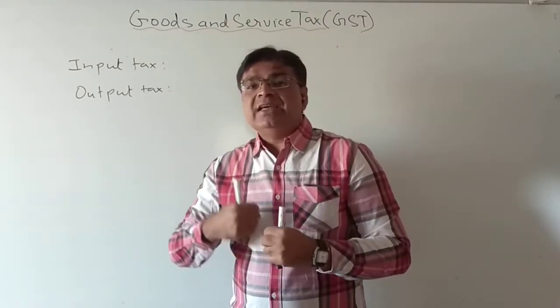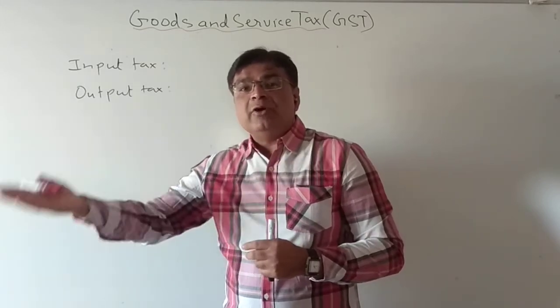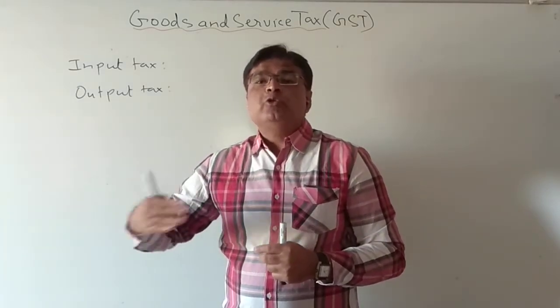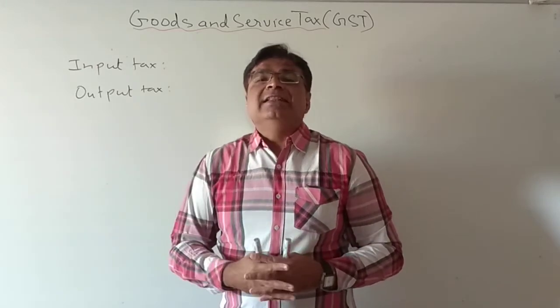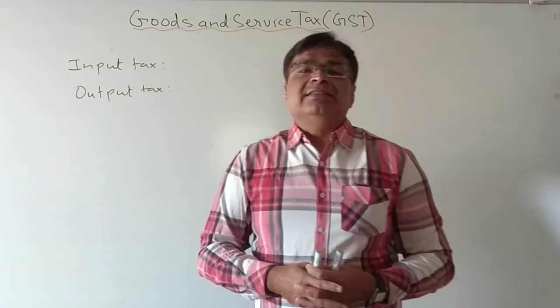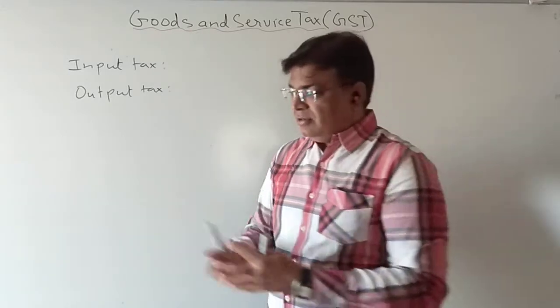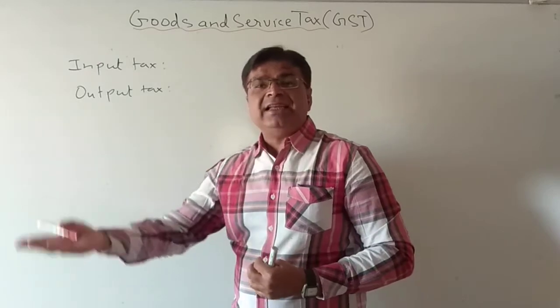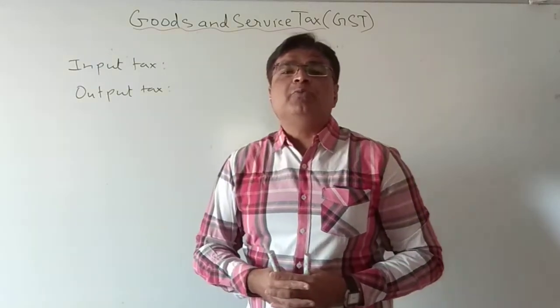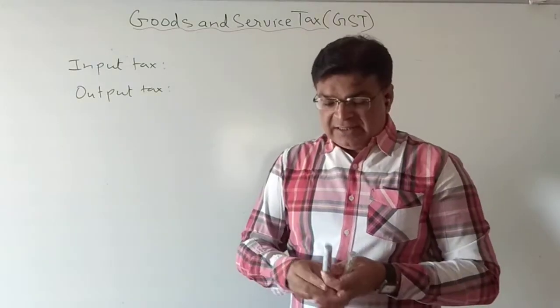Now whenever I am selling the goods, my goods are going out to some other person. So whenever my goods go out, that tax is called output tax. The tax which you collect whenever you are selling anything is called output tax. Suppose this marker is there.